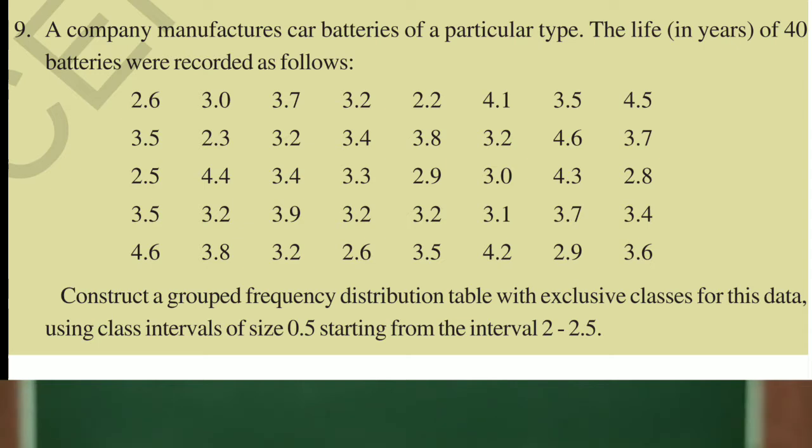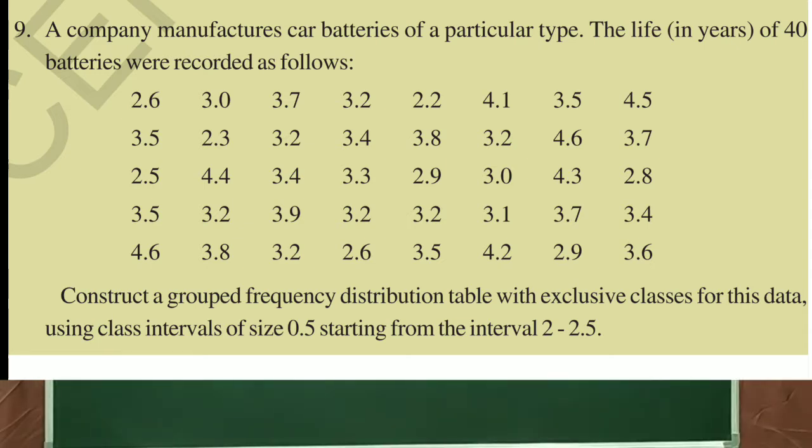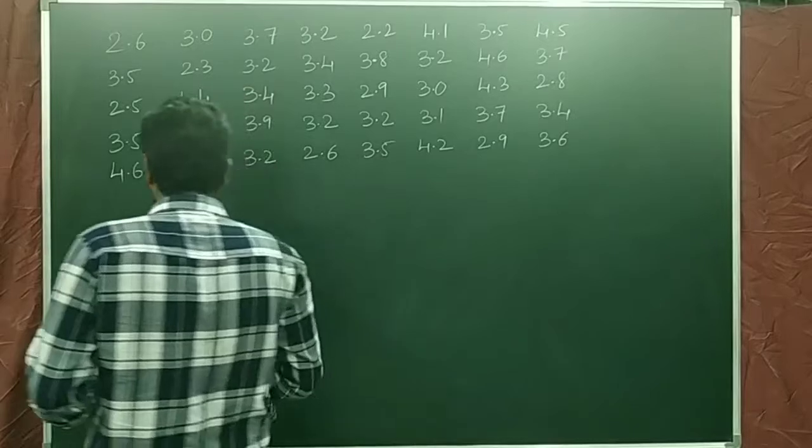A company manufactures car batteries of a particular type. The life of 40 batteries were recorded as follows. So given life of 40 batteries here. Construct a grouped frequency distribution table with exclusive classes for this data using class intervals of size 0.5 starting from the interval 2 to 2.5. Right, this is the given data.